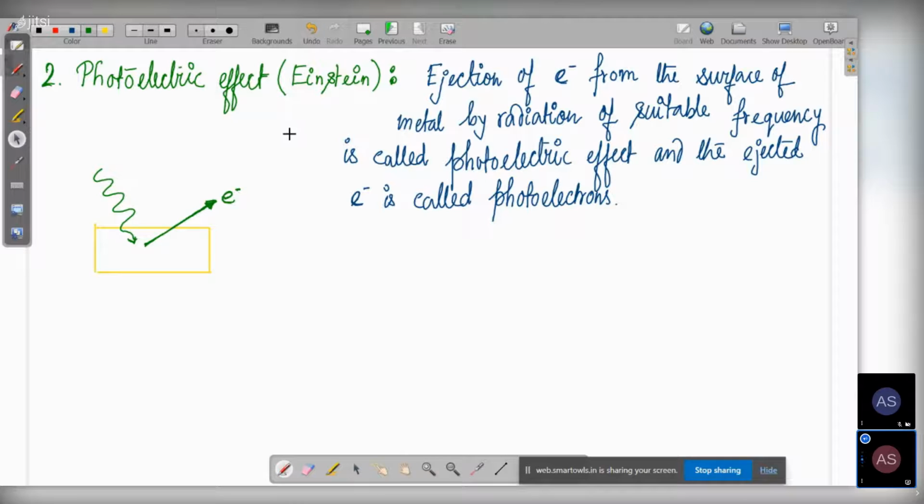So then what is this? This is only our photoelectric effect. And this ejected electron is called the photoelectron. This phenomenon is called the photoelectric effect.